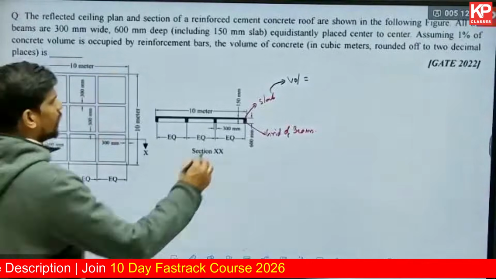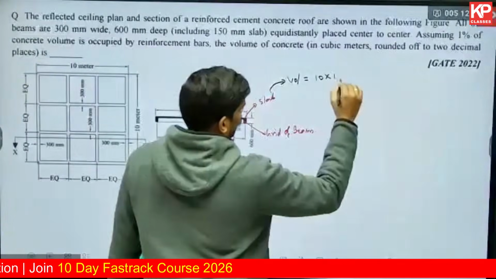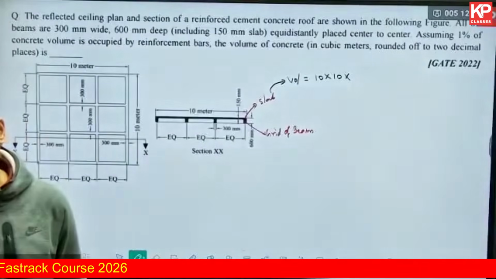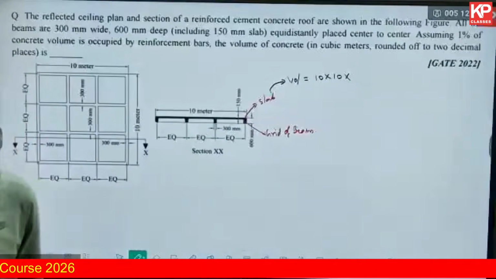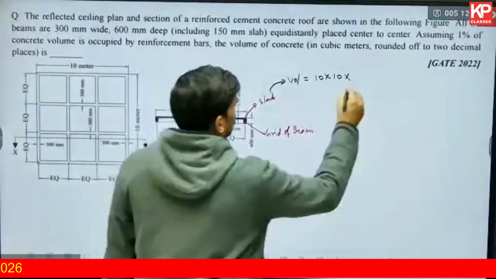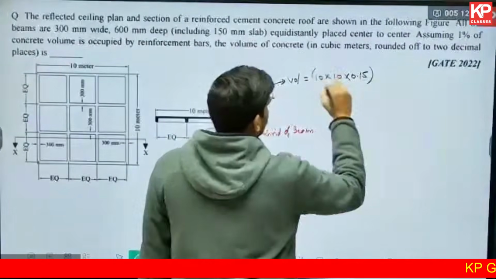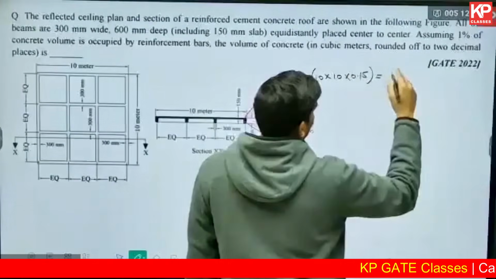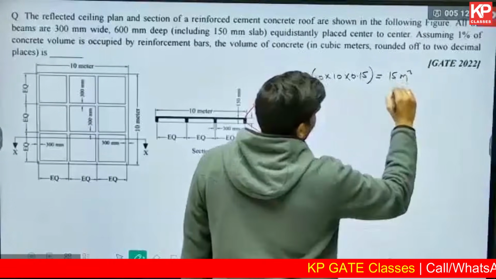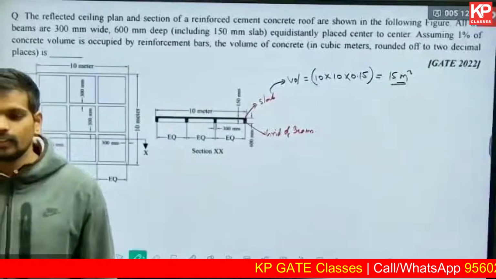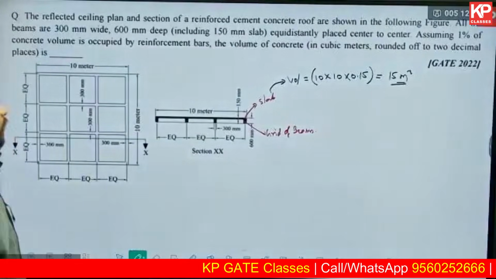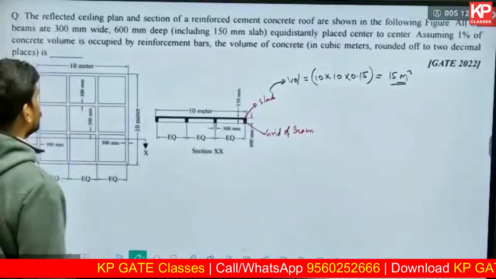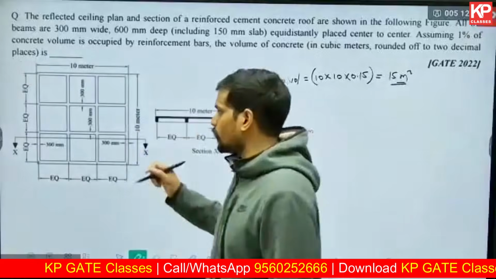Length and breadth are 10 meter and 10 meter. Tell me the thickness. 10 into 10 into 150 mm, that is 0.15. That is just the slab part on the top, which comes out to be 15 cubic meters. Other than that, you need to consider the grid of beams at the bottom. Let us use the centerline method for the grid of beams, which you can see in this diagram.